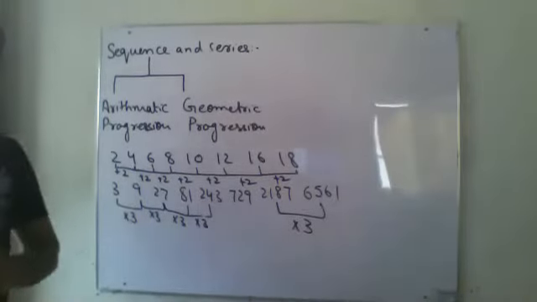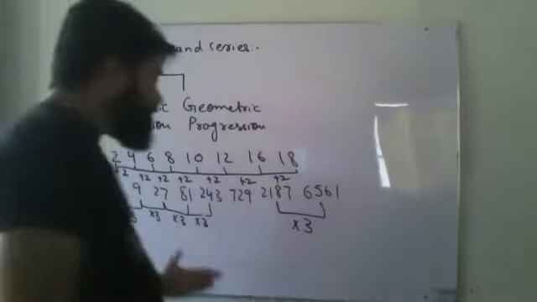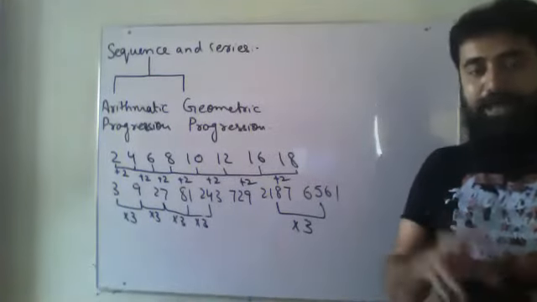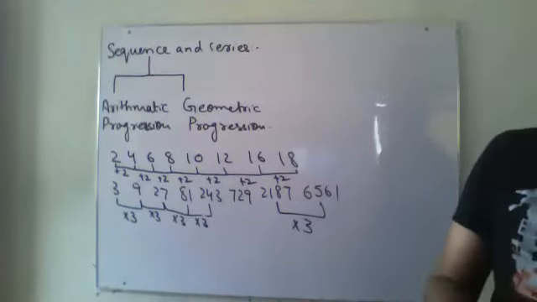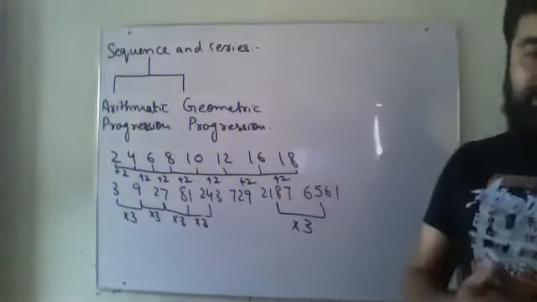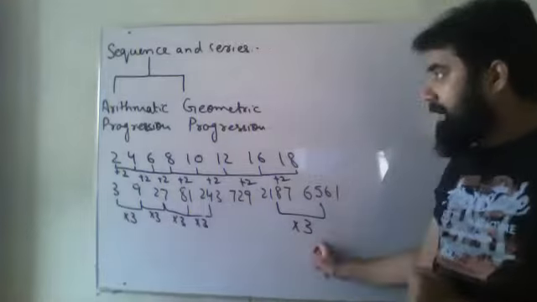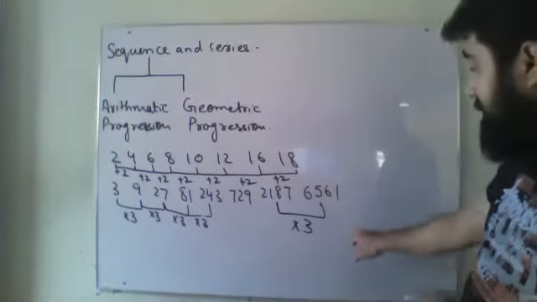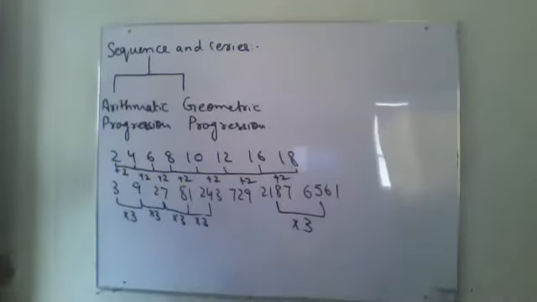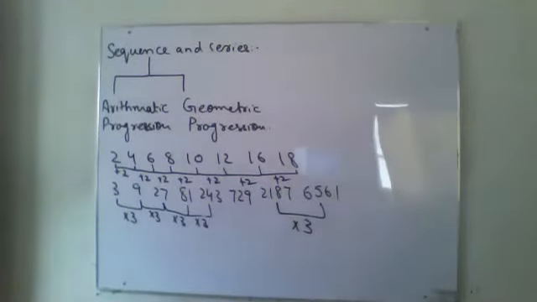So I'm getting my next term. When I have to multiply it either by a whole number, a decimal, or a fraction, and then I will get the next term, this kind of progression or sequence is known as geometric progression or geometric sequence.